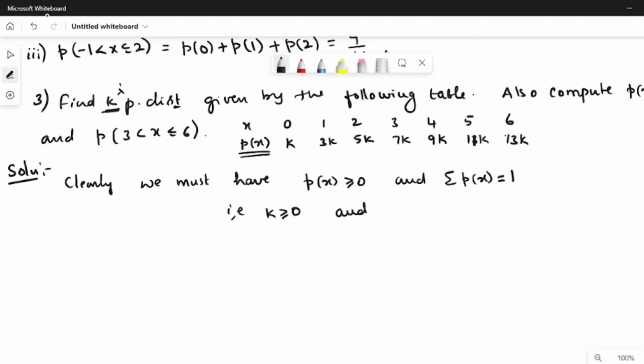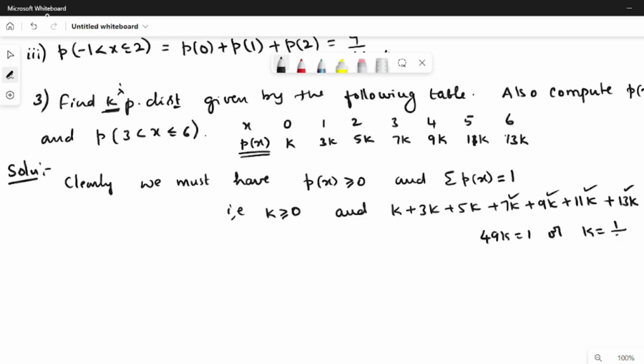And summation P of x, that is k plus 3k plus 5k plus 7k plus 9k plus 11k plus 13k equal to 1. That sums to 49k equal to 1, so k equals 1 by 49. That completes the first step, determining the value of k.